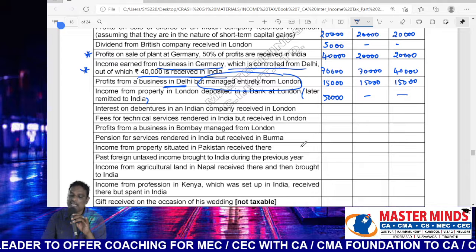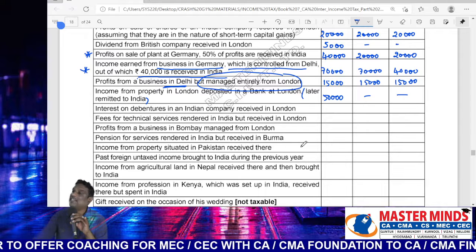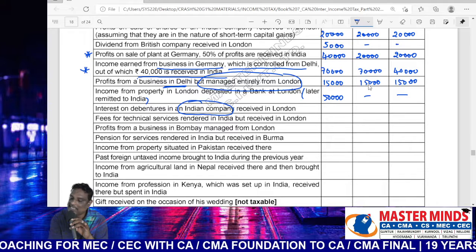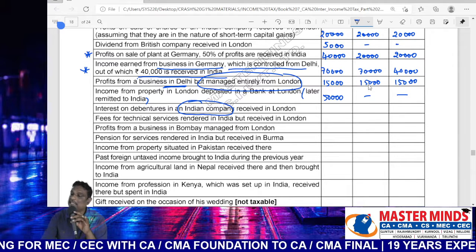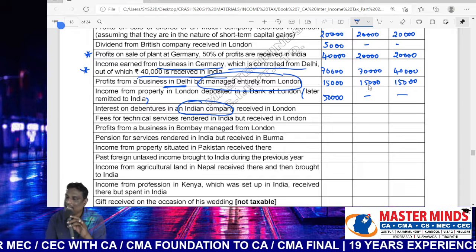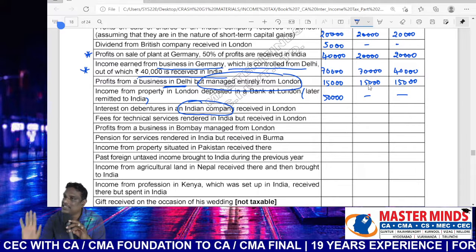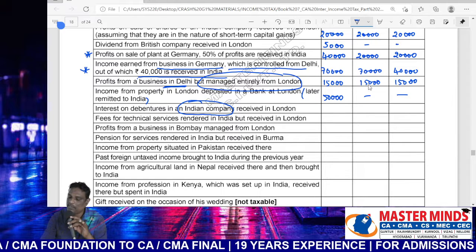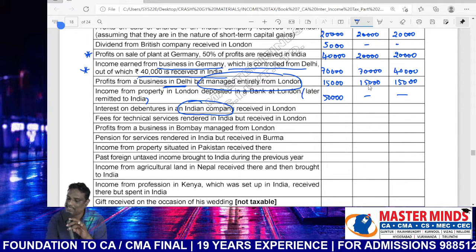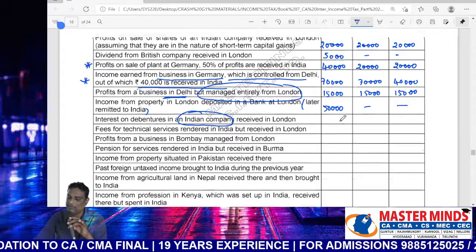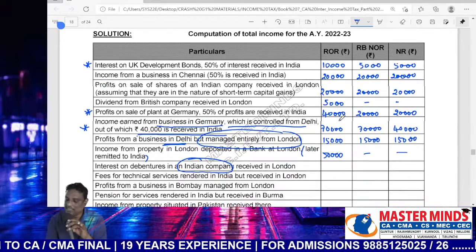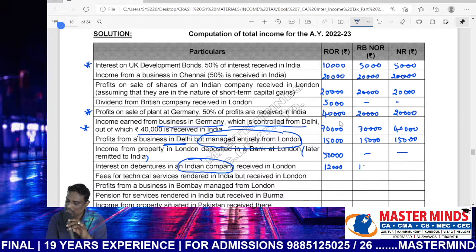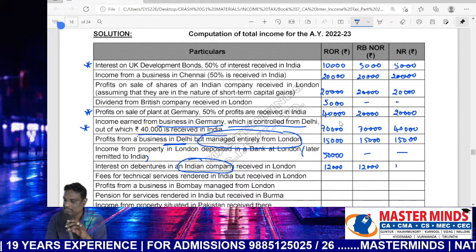Next, interest on debentures of an Indian company. Debentures related to an Indian company. Therefore, the earnings are located in India, so it will be taxable in the hands of all assessees, irrespective of the place of receipt. So therefore, blindly taxable in all cases. Taxable. Amount 12,000.